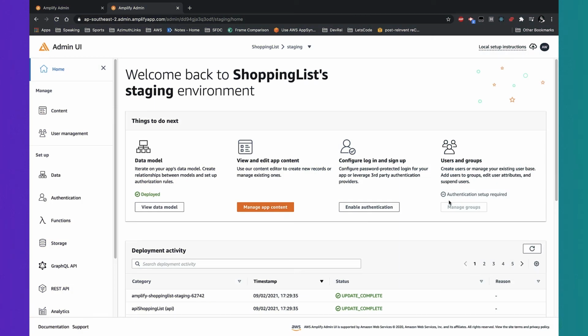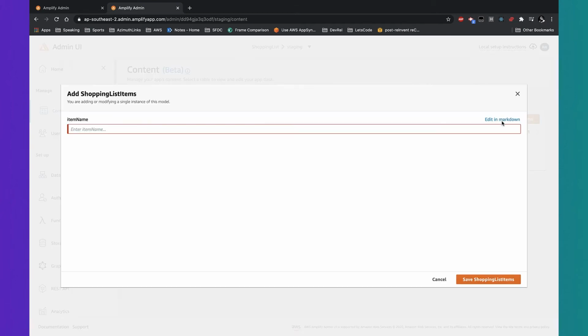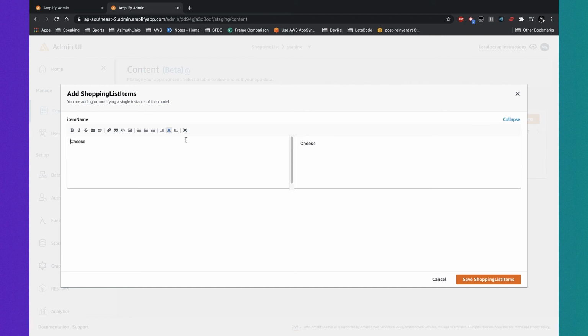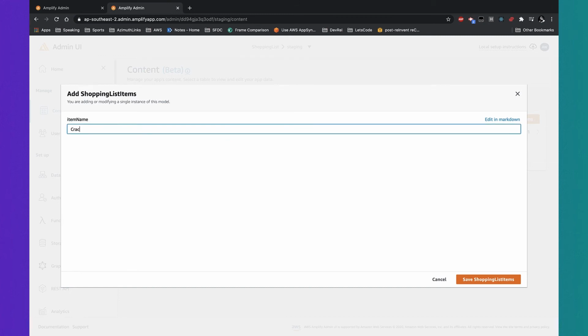So here we are back in the admin UI. We can manage application content. This is a new feature where we can create content inside the DynamoDB table that we've created. I like cheese and crackers when I'm coding, so I'm going to build some test data around cheese and crackers. If you notice, this can also take Markdown, so it can also act as a content management system. I'm adding crackers here as well, just to get some representative data so I can test my application.